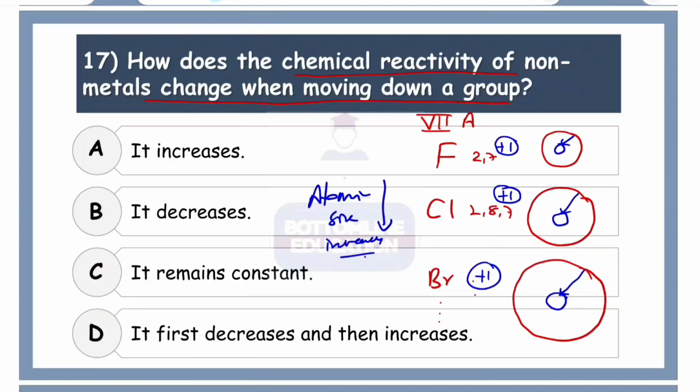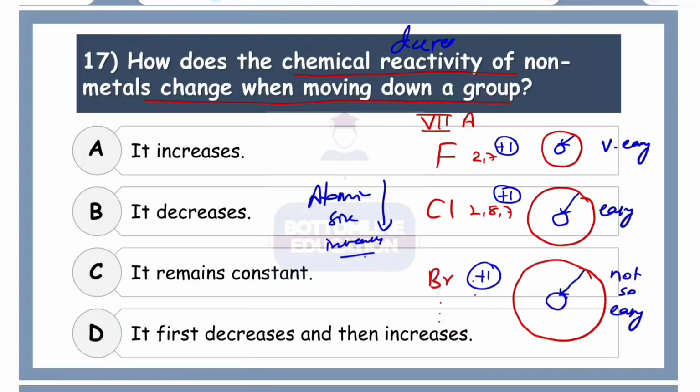Now since it is having a larger atomic size, it's difficult for the nucleus to pull the electron that's on the outside for gaining. So as it is more difficult to pull for bromine, it is very easy to pull for fluorine. For chlorine, okay, I'll just keep it easy. For bromine, not so easy, right? It's not so easy for bromine because the atomic size is increasing, and because of that the chemical reactivity actually, what we can say, it decreases.